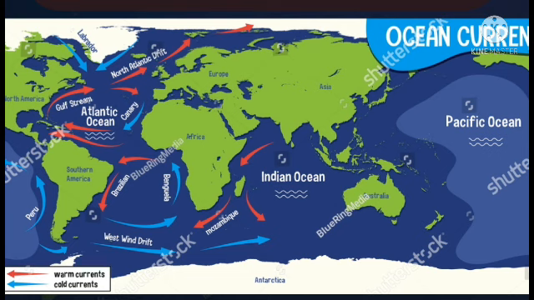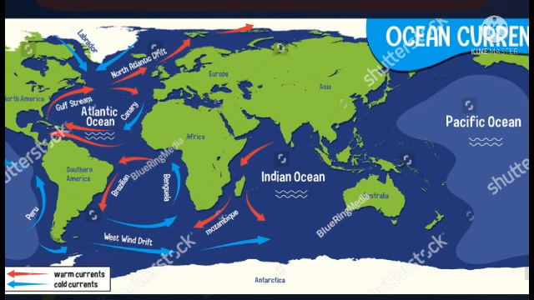In this picture, ocean currents. We will see two types of currents. Warm currents generally flow towards the poles, and cold currents flow towards the equator. This is very important. The ocean currents are classified as stream and drift based on speed. The ocean water current which flows speedily is called a stream, and that which flows slowly is called drift.